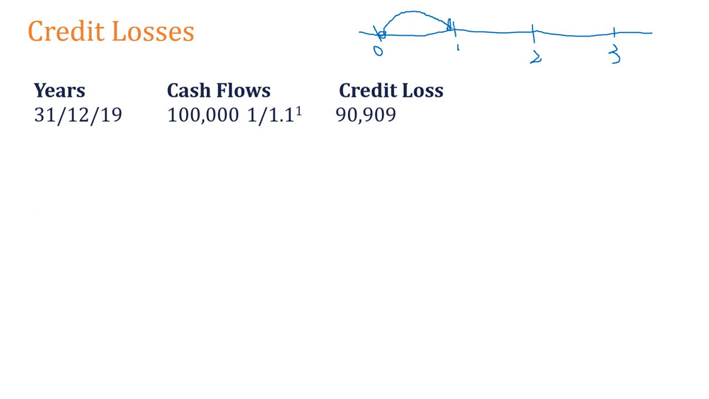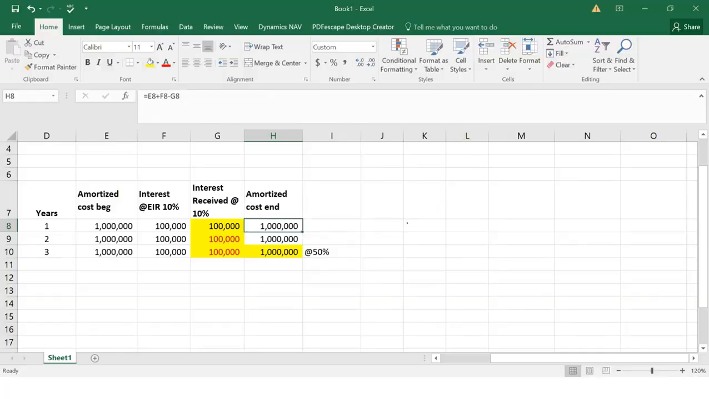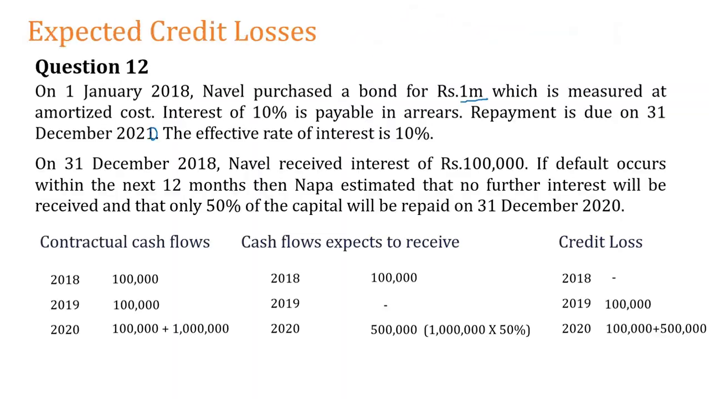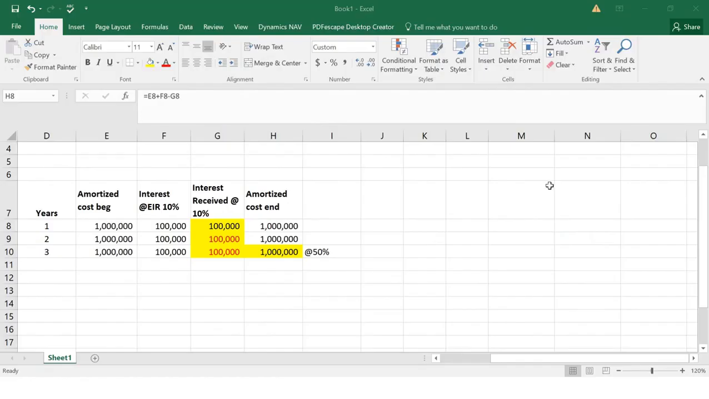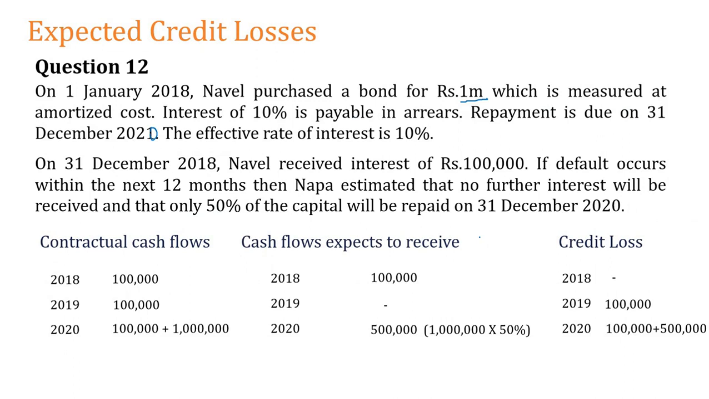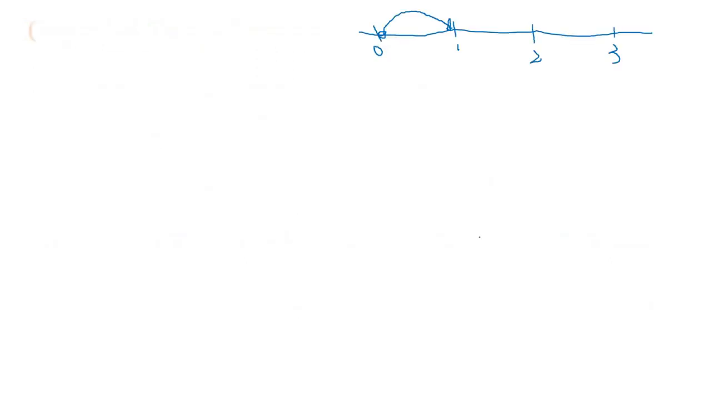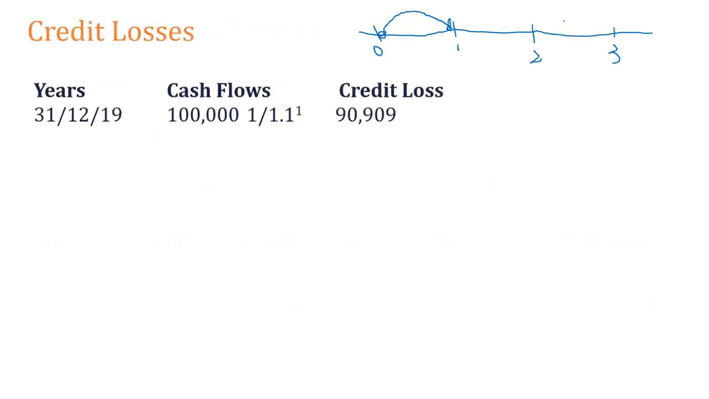This is the day I do the impairment. Then I know that I will not receive some of the future cash flows. What are the future cash flows that I am going to receive? In the next year, I am not going to receive 100,000. In the third year, I am not going to receive 600,000, right?